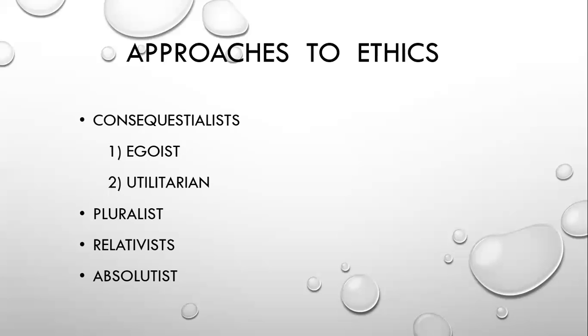So these are the differences between relativist and absolutist. Relativist looks at the context when taking a decision. At the same time, absolutist checks whether his actions are fundamentally correct or incorrect.